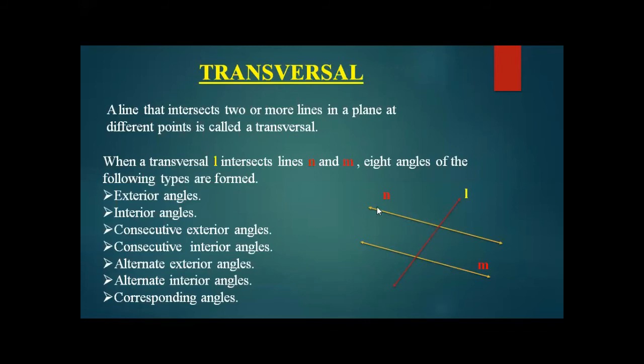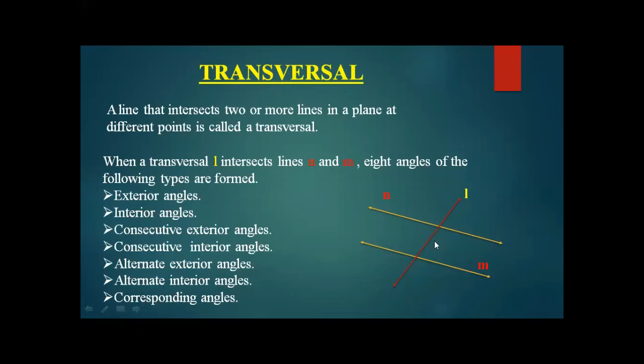So suppose lines N and M are two lines and they have been intersected by line L at two different points. So these are two lines on a plane, and this is a line which is intersecting both lines at 2 points. So it means that it is a transversal to these lines. So what does it say? When a transversal L intersects lines N and M, 8 angles of the following types are formed.